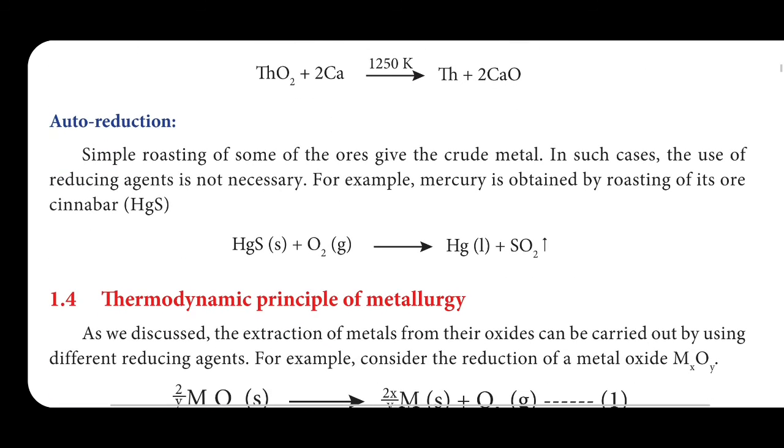And the last one, auto reduction, without any reducing agent. Here automatically, by simple roasting, simply heating, metal sulfide, that is the ore, is converted into crude metal. With this topic, this video is over. Remaining we will continue in our next video. Thank you.